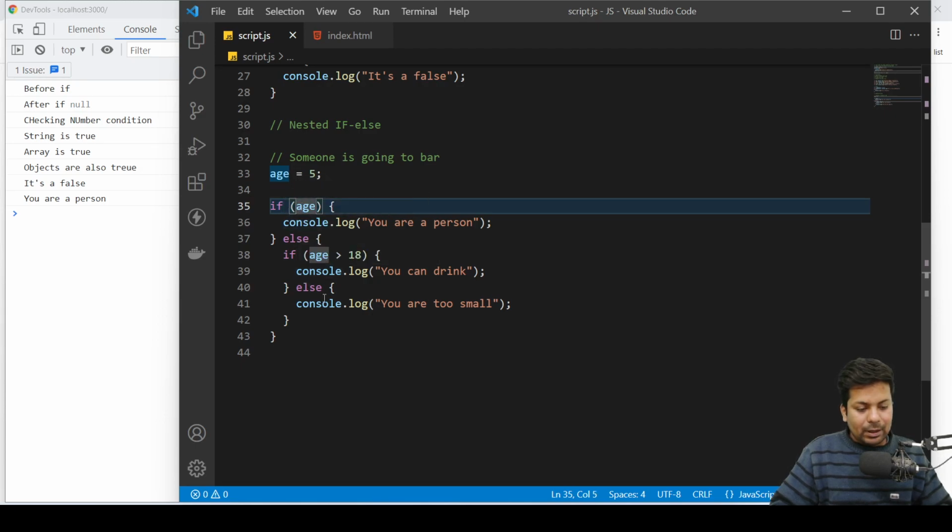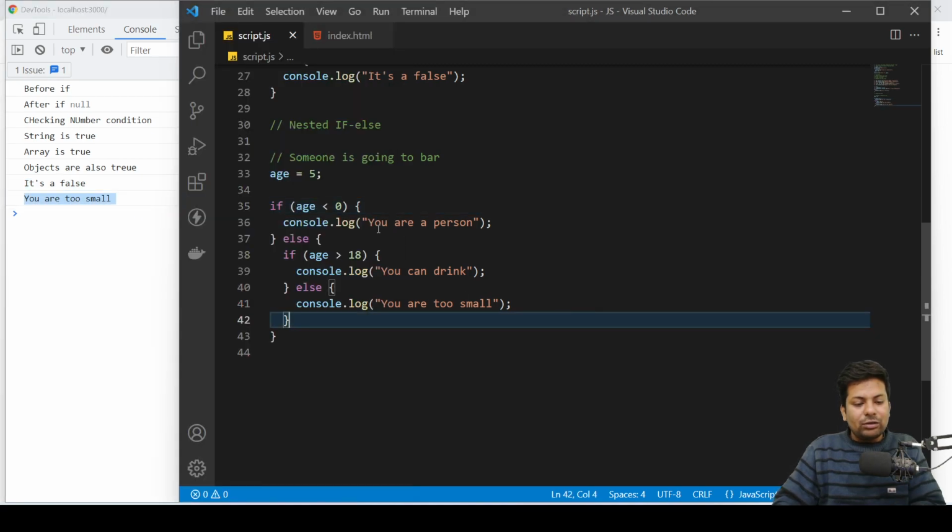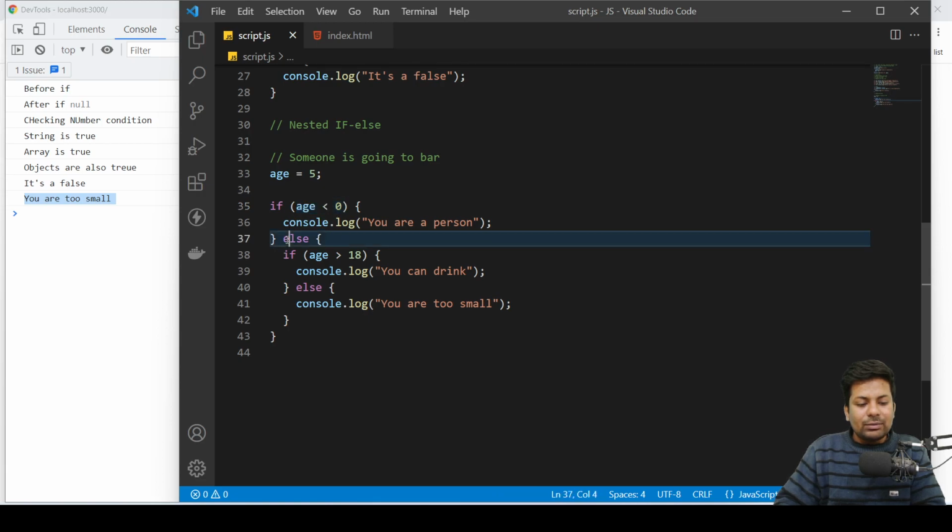Suppose if age is less than 0. Now it's false, so you are too small. So how is it working? Age is less than 0, it will come to else. Age is greater than 18, console.log you can drink, otherwise you are too small.